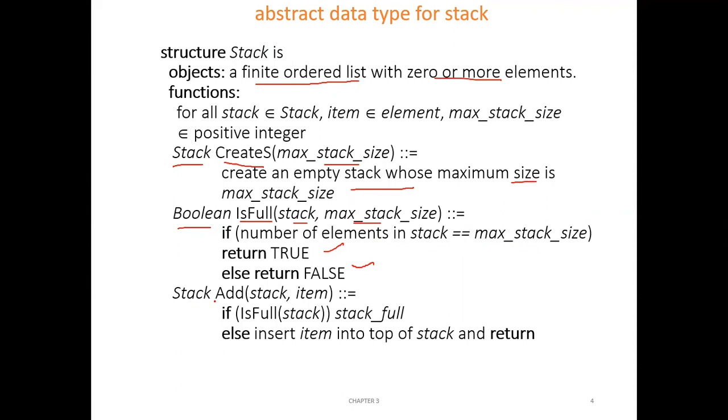Then adding an item to a stack, add of stack comma item. So this function is used to add this particular item into the stack. Before adding, you have to check whether the stack is already full or not. If it is full, you cannot add. If is full of stack, then say that stack is already full, you cannot add. Else, insert item on the top of the stack and return.